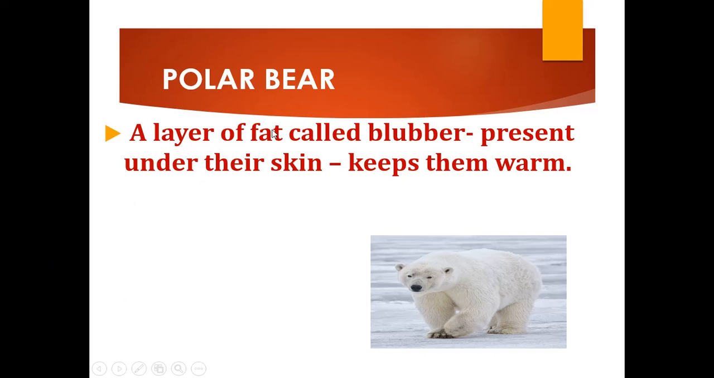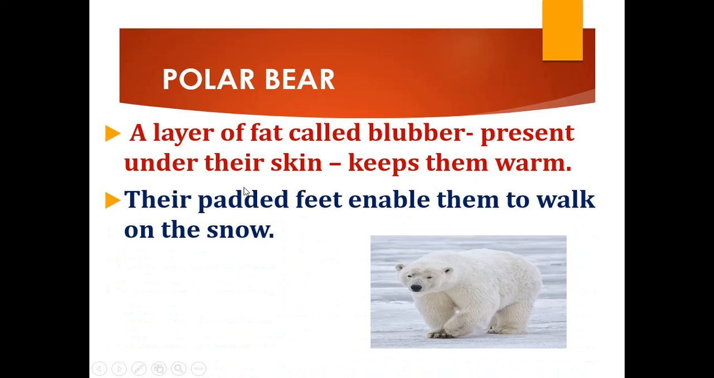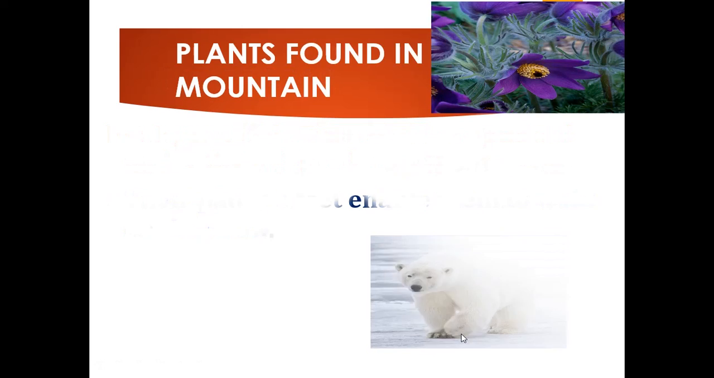Now, the polar bear has a layer of fat called blubber, which is present under their skin, and this blubber keeps them warm. Okay, so the layer of fat called blubber present under their skin keeps them warm. And they have padded feet which help them to walk on the snow.